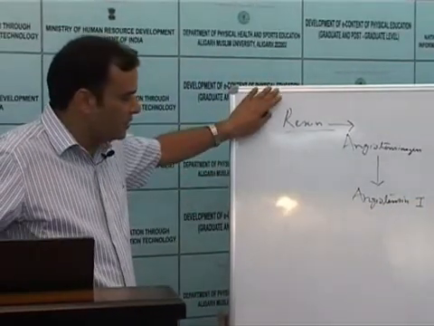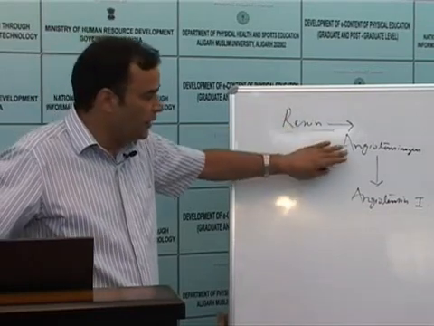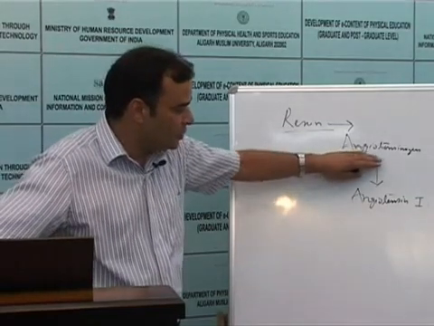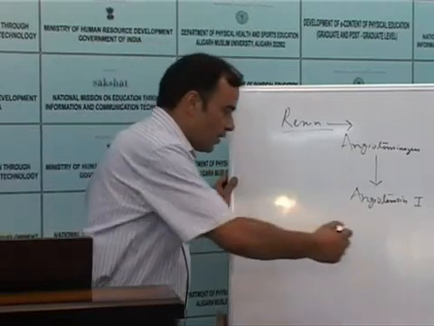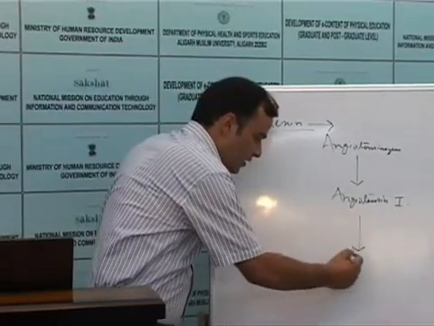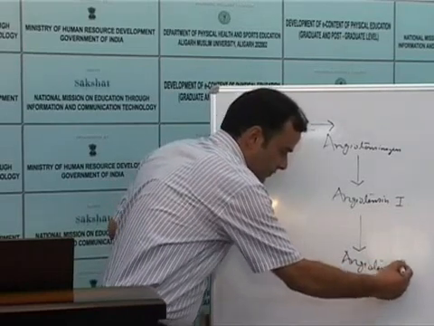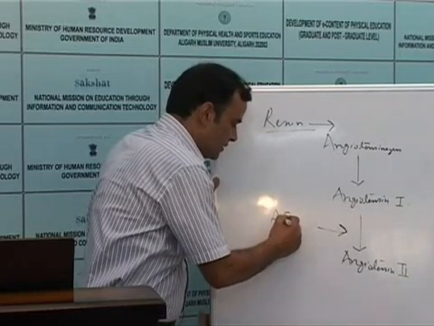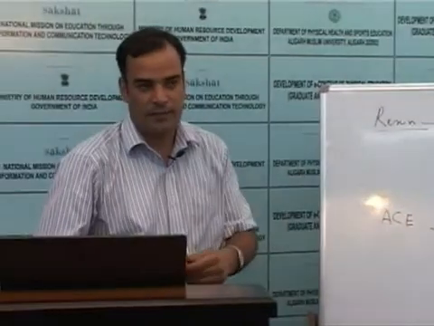So whenever there is a decrease in pressure, kidneys will secrete a hormone, renin, which will activate the plasma protein angiotensinogen into angiotensin 1. This angiotensin 1 is further converted into angiotensin 2 by the help of an enzyme called angiotensin converting enzyme, or in short ACE.